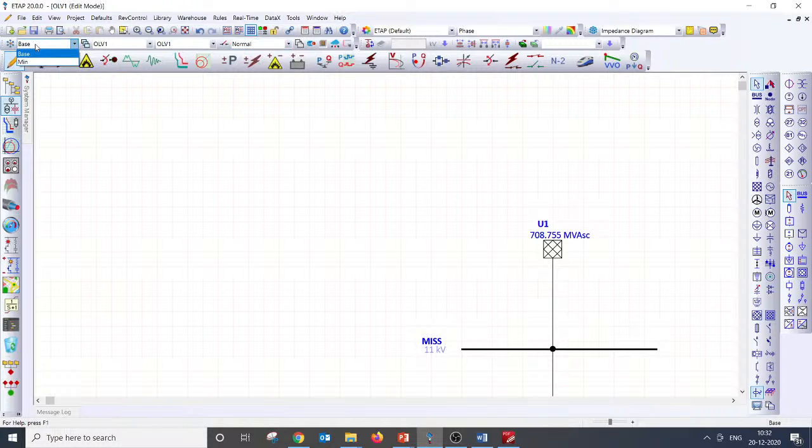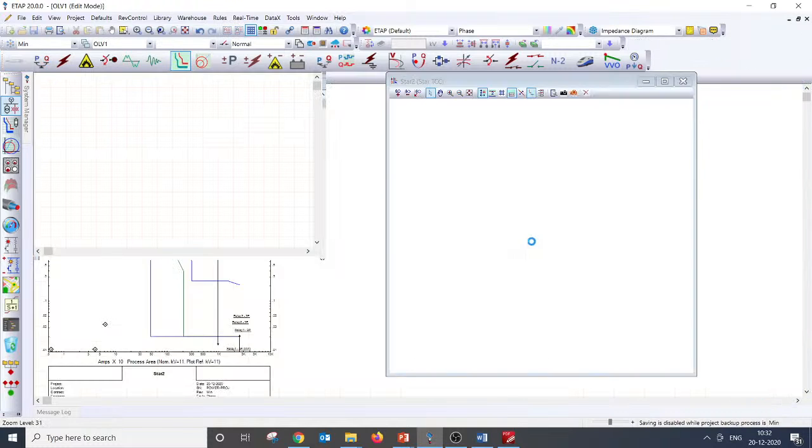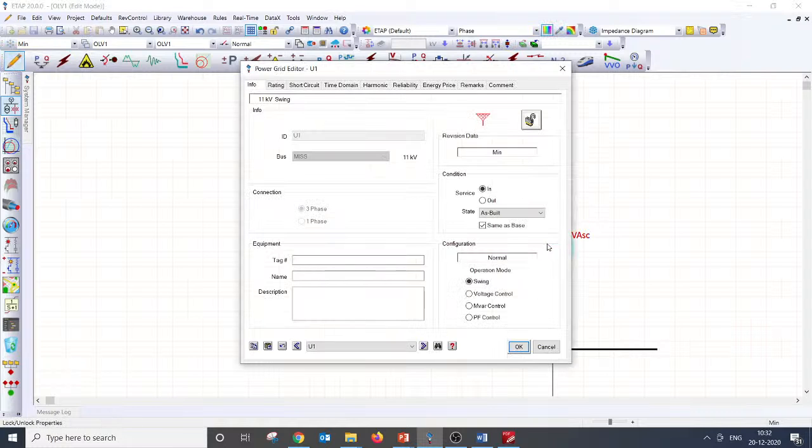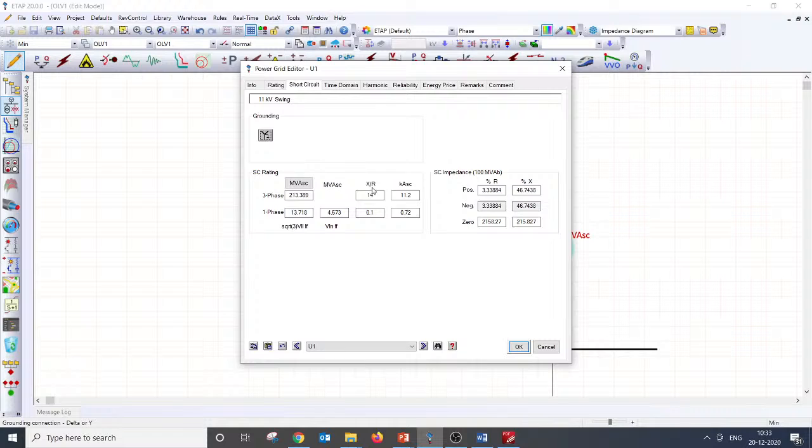There is another possibility as well. You can go with the base revision option also. What I have done is, rather than modeling two different grids, one with the maximum and the other with the minimum, and putting the configuration tool with the opening and closing breaker, I have used base and revision, where I am trying to change the fault current with respect to the maximum and minimum.